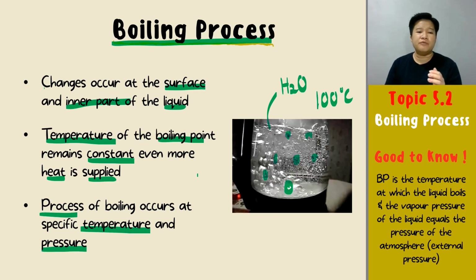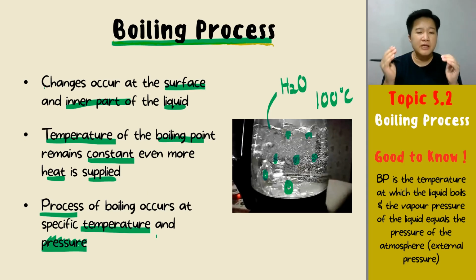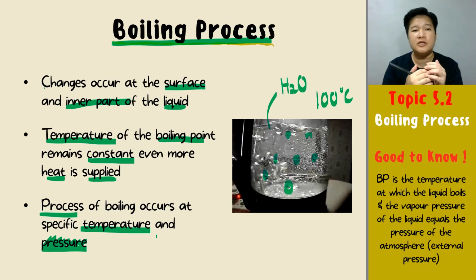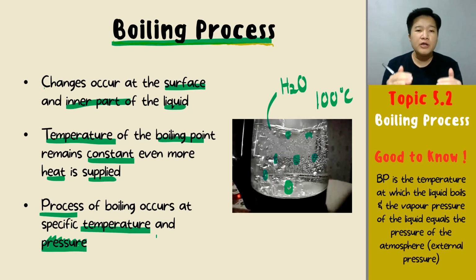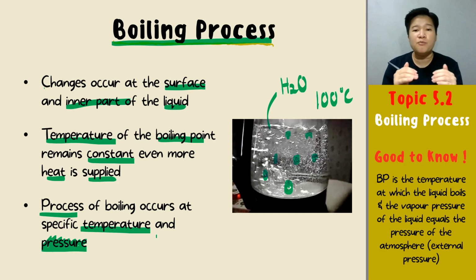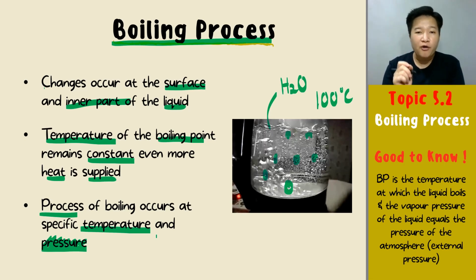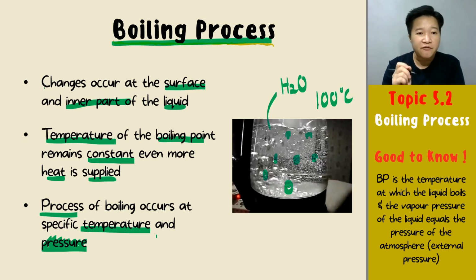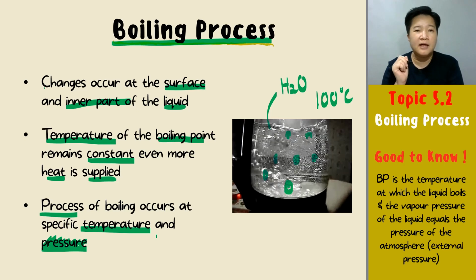And also, we have a very specific pressure, because the surrounding atmospheric pressure will affect your boiling point. Think about boiling water at home and boiling water on top of Mount Everest. The boiling point of the same water will be different due to the different pressure. We will look into that later.